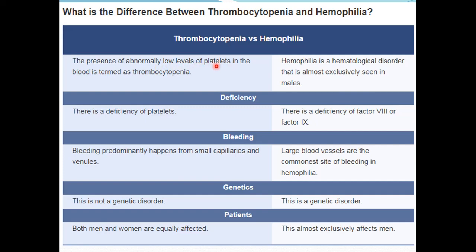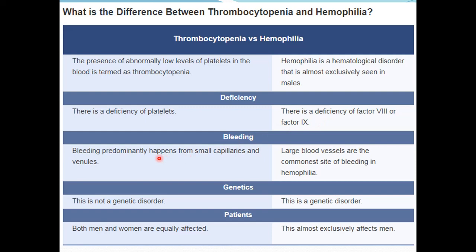So, if investigations are given in the scenario, a low platelet count indicates thrombocytopenia. While in case of hemophilia, the platelet count will be normal, and it will be mentioned that there is deficiency of factor 8 or factor 9. And in case of thrombocytopenia, bleeding time will be prolonged, while in case of hemophilia, there will be prolongation of the clotting time.